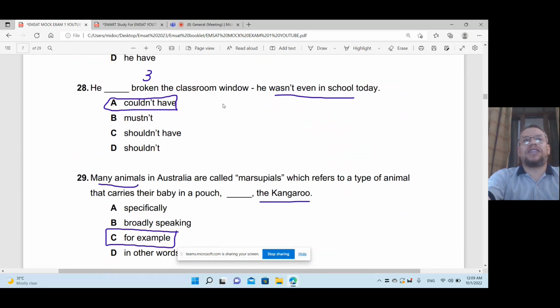He broke in, take care, the classroom window. He was not even in the school today. He was not even in the school today. How he could? So the answer is couldn't have. He couldn't have broken because I have past participle. So I have to take have. So couldn't have, not shouldn't have. He couldn't have broken the classroom window. Why? Because he wasn't even in the school today.